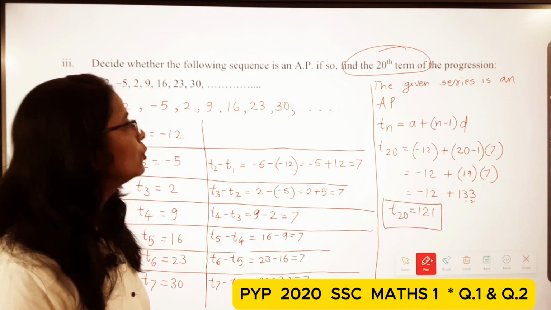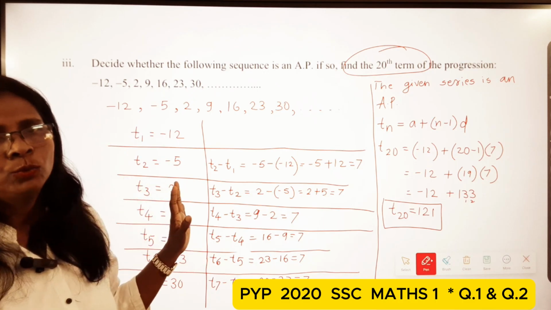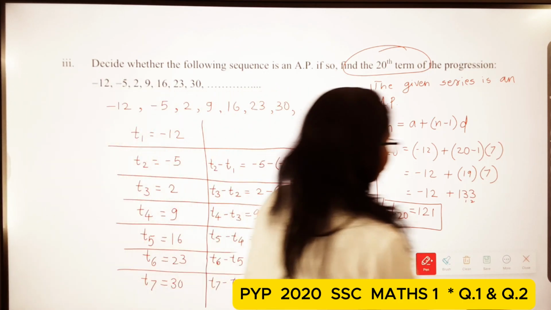Okay students, in such a way we can find out the value of T20.